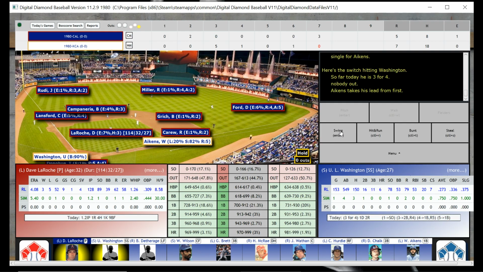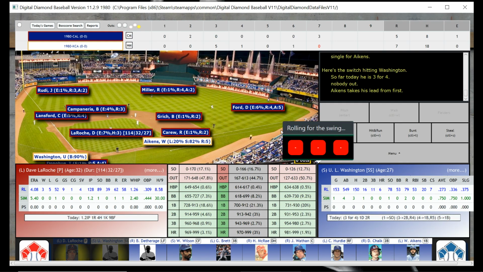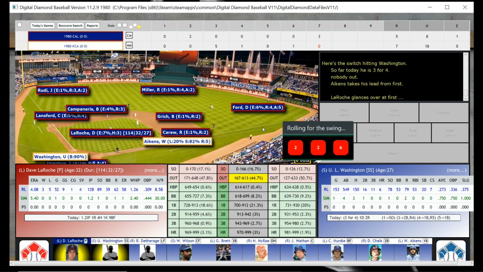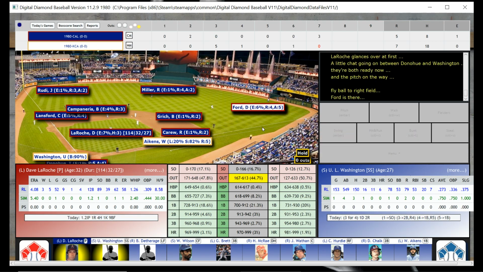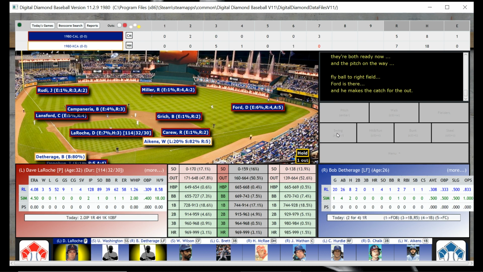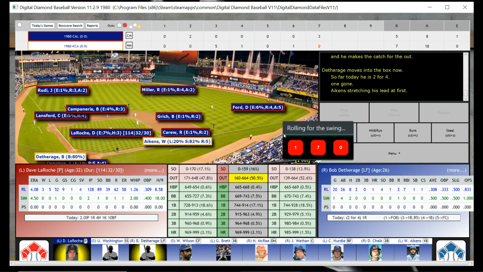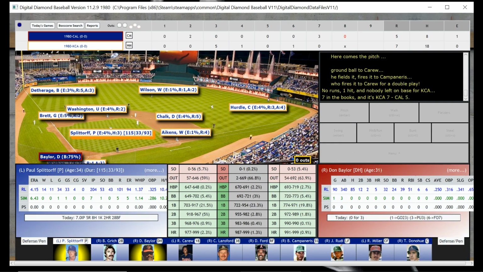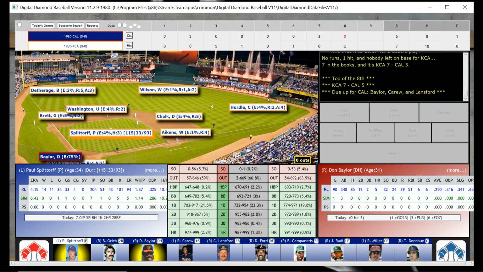And that brings to the plate the top of the order, U L Washington, and he's out. He flies out to Dan Ford, which brings Deathridge up. And Deathridge, of course, 308 hitter, and he's out. And it looks like that might have been a double play.